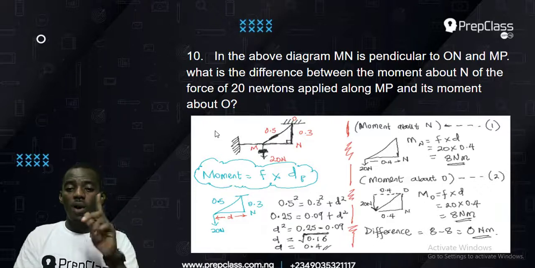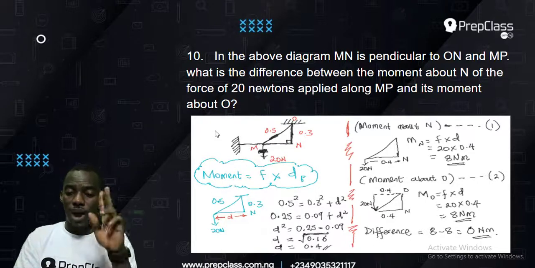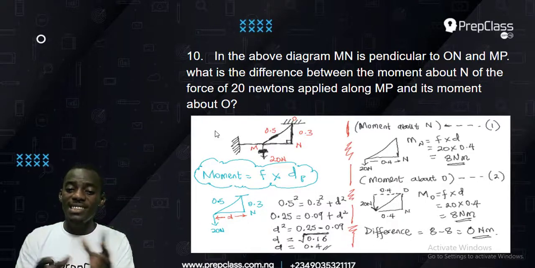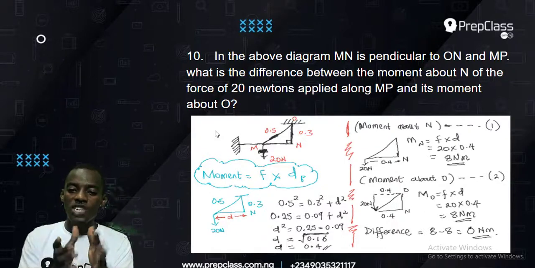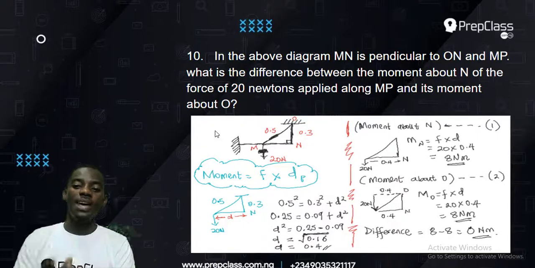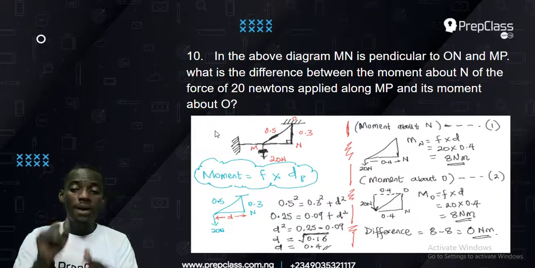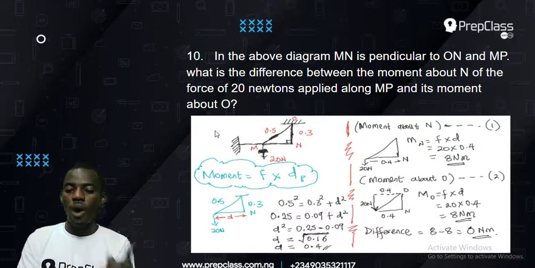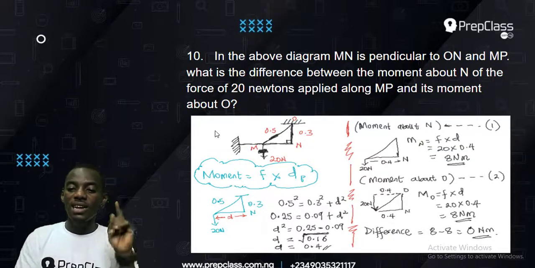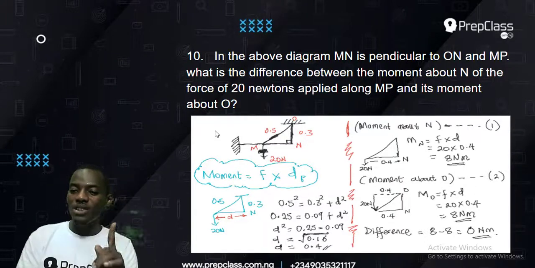So hypotenuse squared equals opposite squared plus adjacent squared. So 0.5 is my hypotenuse squared, plus opposite 0.3 squared, plus adjacent d squared. So I will now have 0.5 squared, which is 0.25, equals 0.3 squared, which is 0.09, plus d squared. So the 0.09 will move to the other side. That will give me d squared equals 0.25 minus 0.09, giving me 0.16. So d will be the square root of 0.16, giving me my d, or my distance, as 0.4.